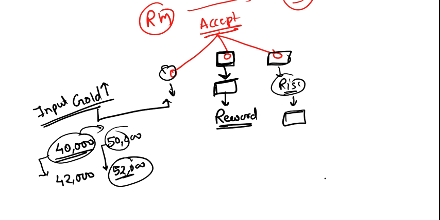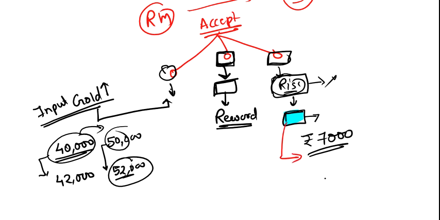So the board of directors asked me, okay, even if the risk is small, why don't you want to manage it? Because risk, whether it's small or big, is always a risk. Then I replied to my boss, sir, see, there is a risk of say 7,000 rupees, but if I am going to manage the risk, I have to bear the cost. I have to set up one employee who is going to manage the risk, and there are lots of processes that we have to do in managing the risk.